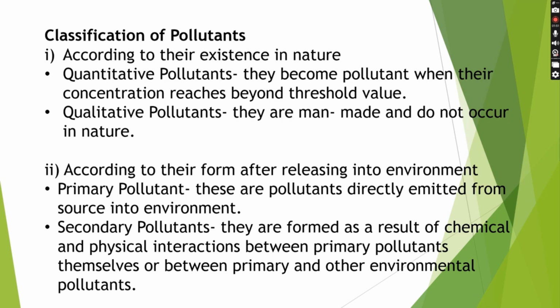Next comes secondary pollutant. Secondary pollutants are formed as a result of chemical and physical interactions between primary pollutants themselves, or between primary and other environmental pollutants. Means the pollutants which are formed due to combination of two primary pollutants, or primary pollutants with other environmental pollutants, are called secondary pollutants. Example: if SO2 is a primary pollutant and it combines with water vapor present in the air, it forms H2SO4. This H2SO4 is our secondary pollutant.